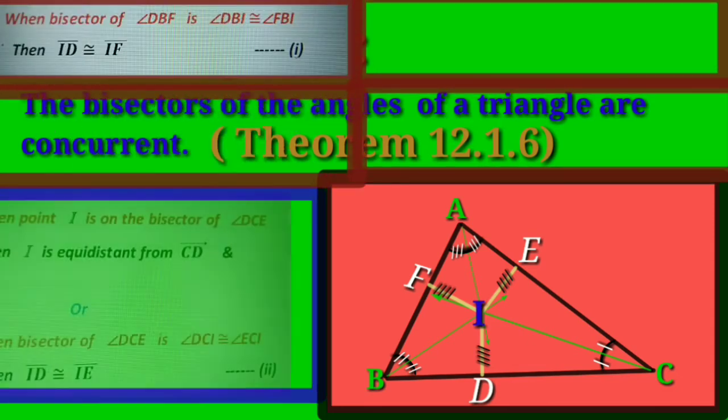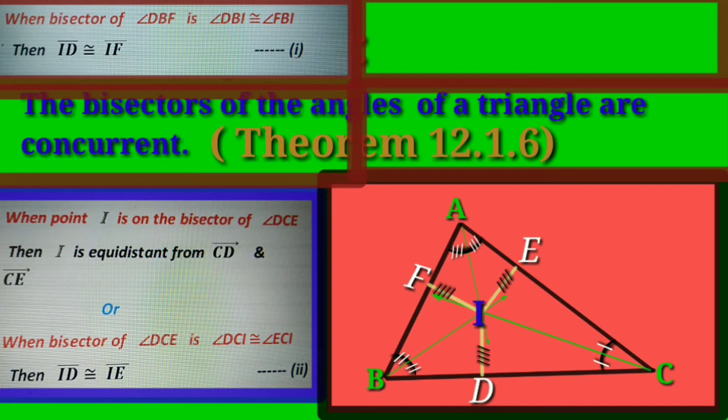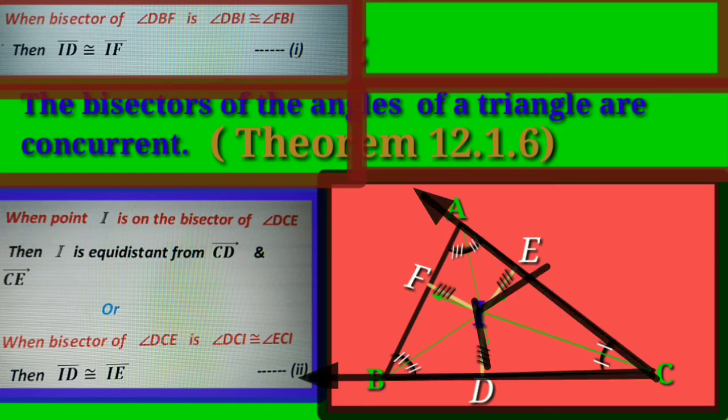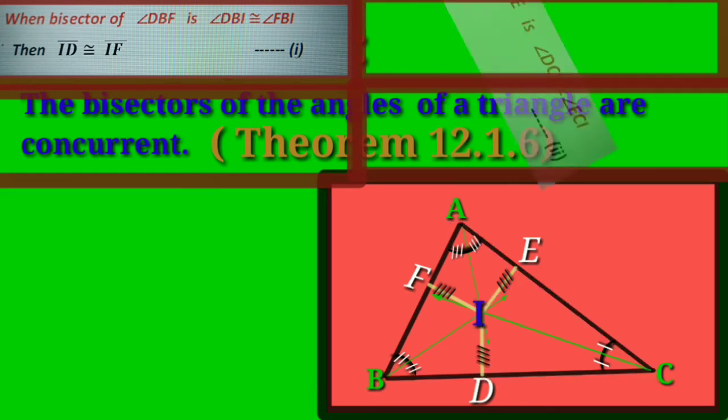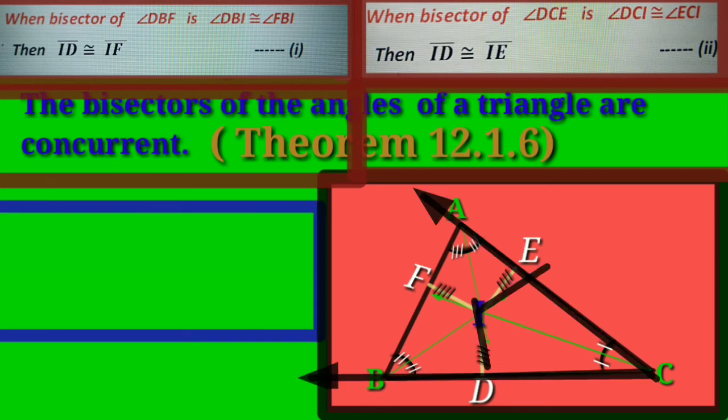Again, using theorem 12.1.4, when the bisector of angle DCE gives angle DCI congruent to angle ECI, then ID is congruent to IE, which is equation 2.